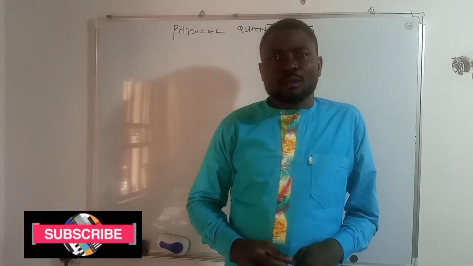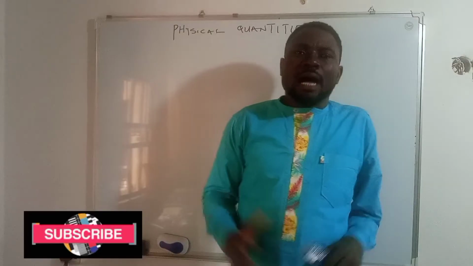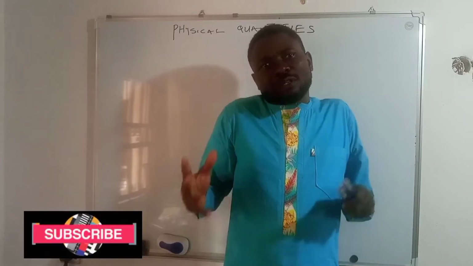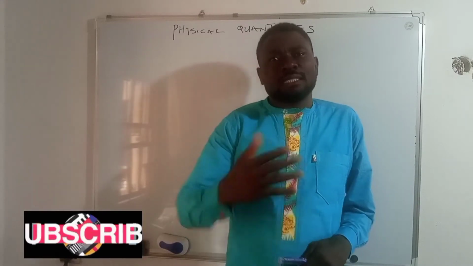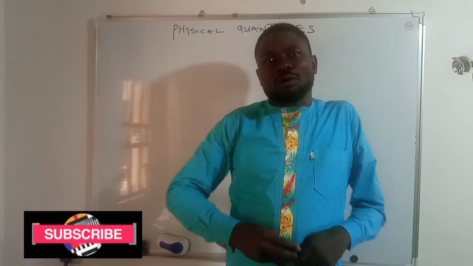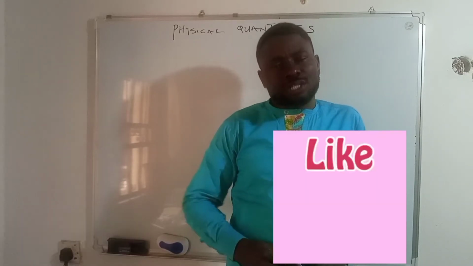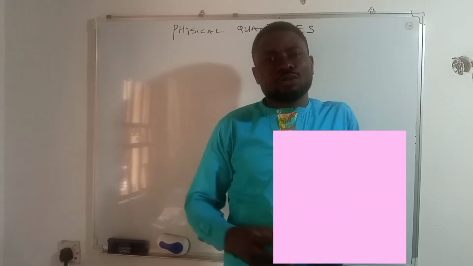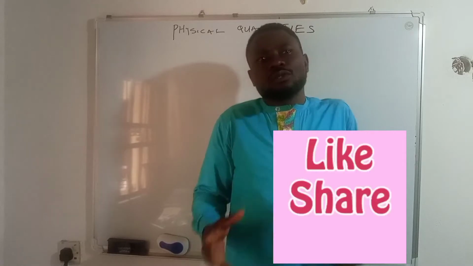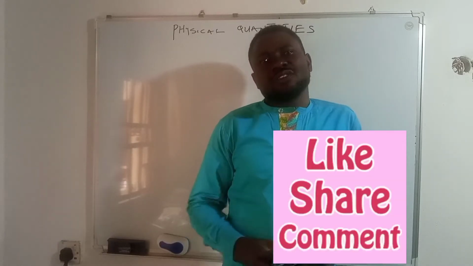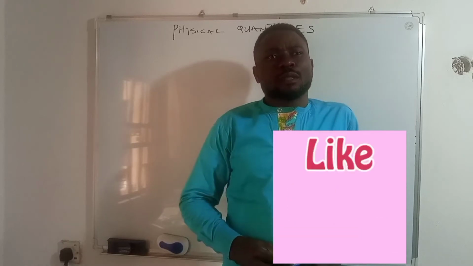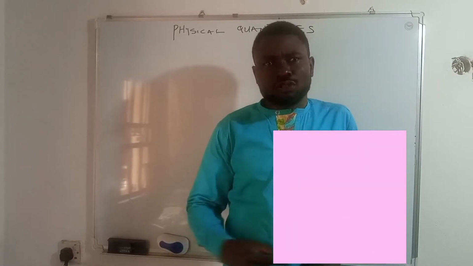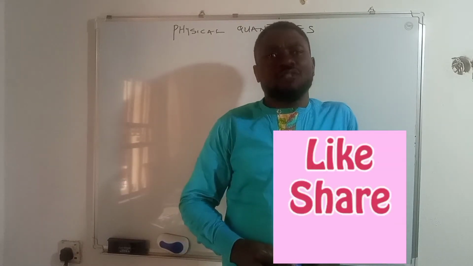Let's begin. Physical quantities are those parameters in physics that can be measured. Example, time. For instance, we can determine the time of the day with our clock. That is to say that time can be measured by the use of a clock. Mass, for instance, is another physical quantity that can be measured by the use of a beam balance. Distance, for instance, can be measured with a meter rule. And all these physical quantities can be measured or determined by one instrument or the other. For this reason, they are called physical quantities.